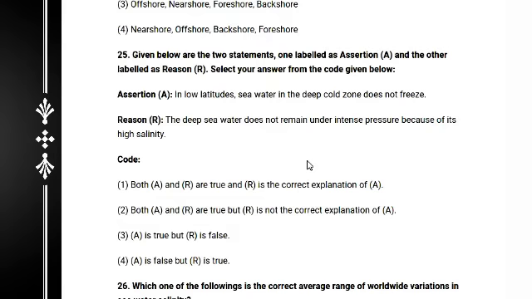This is true, but the reason, that deep sea water does not freeze under intense pressure because of its high salinity, is not true. R is false. So the option is 3: A is true but R is false. Definitely the answer is 3.